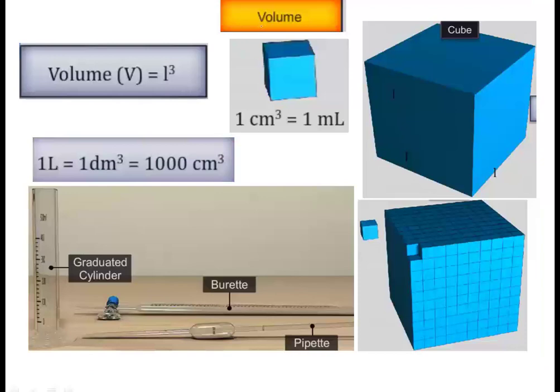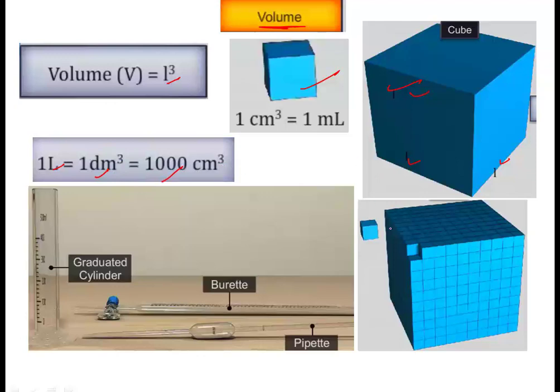Now the next property is volume. Volume, as you know, is length into length into length, right? As you can see in this cube, length, length and length, so it will be L cube. Okay. Now the unit that can be used is the liter. So a liter can be related as decimeter cube or 1000 centimeter cube.